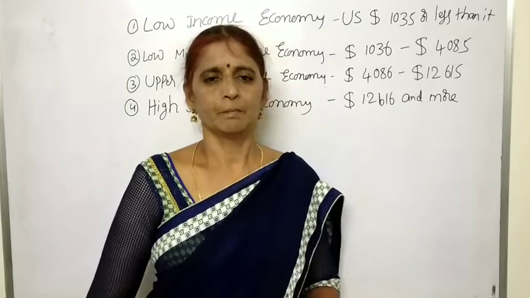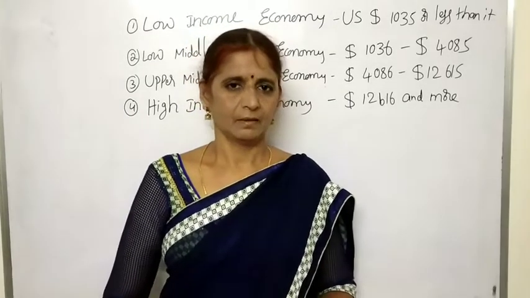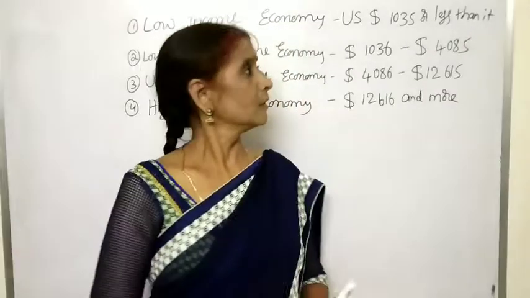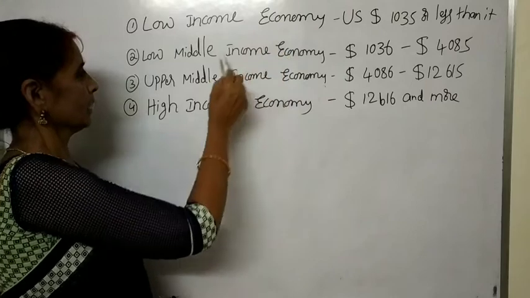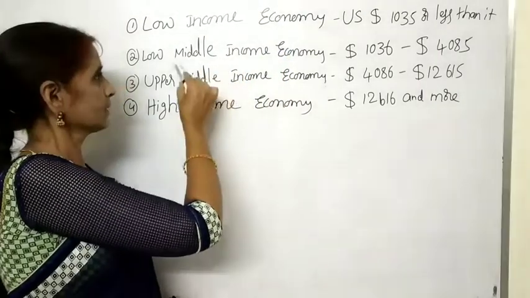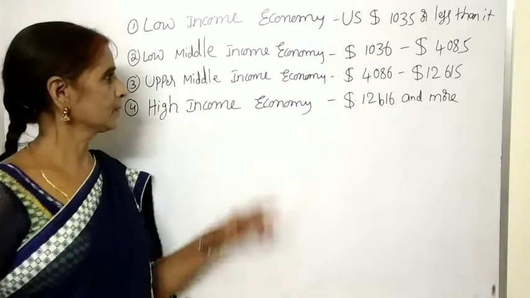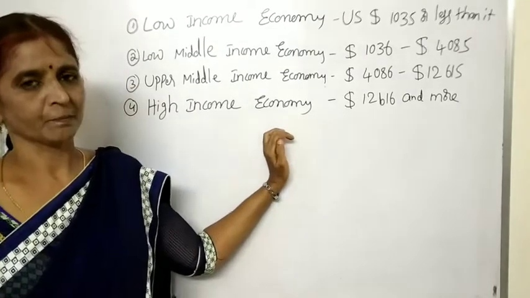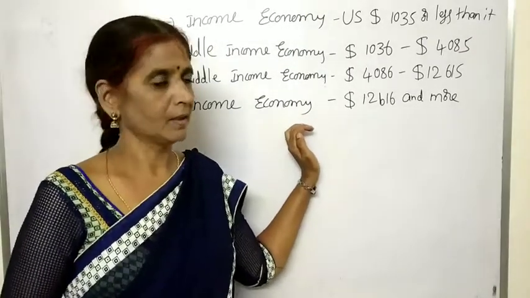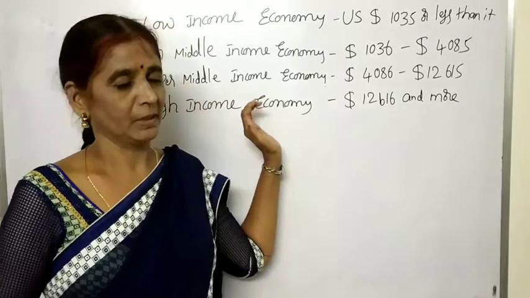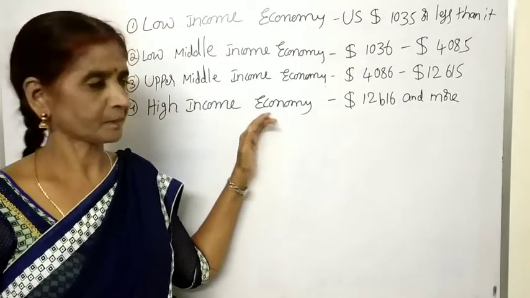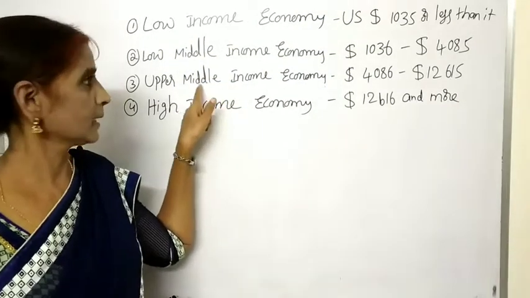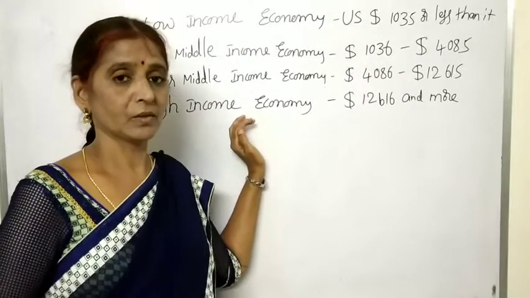And also, children, based on GNI per capita, the countries in the world are mainly grouped into low income economy and middle income economy. Again, middle income economy is subdivided into lower middle income economy and upper middle income economy, and then high income economy. In this way, based on GNI per capita, the countries are mainly classified into three types, but middle income is again subdivided into lower middle income and upper middle income. That is the reason they are made into four.